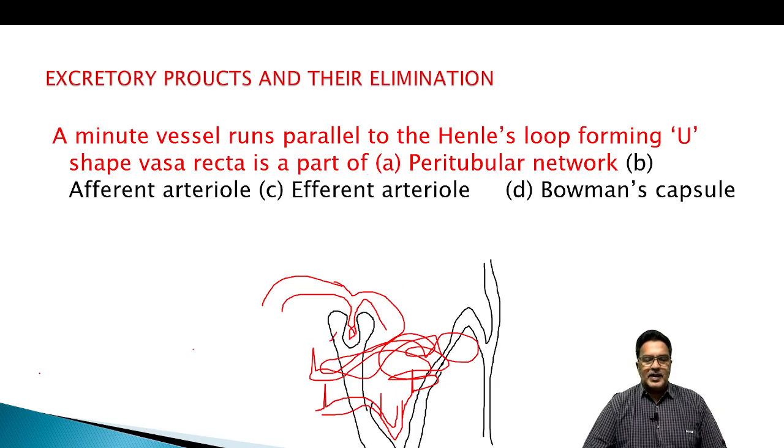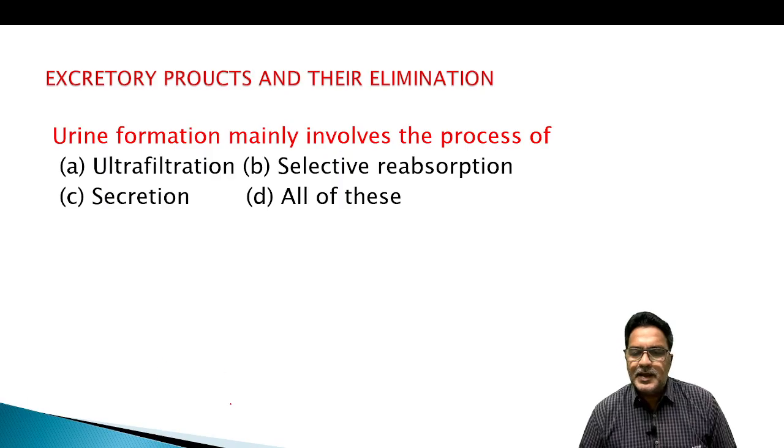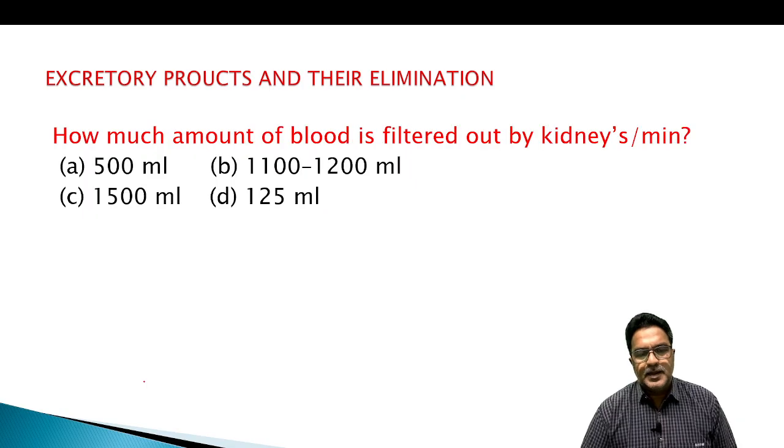So peritubular net, we can say. Okay, then urine formation mainly involves the process of ultrafiltration, selective reabsorption, and secretion. These three are the methods of urine formation. Next, how much amount of blood is filtered out by kidney per minute?